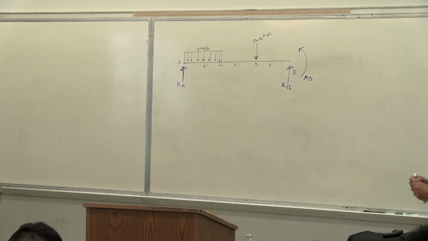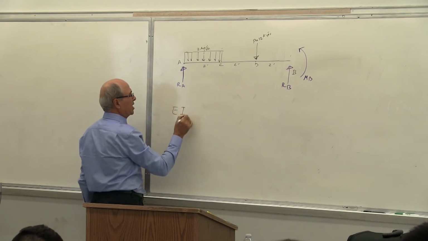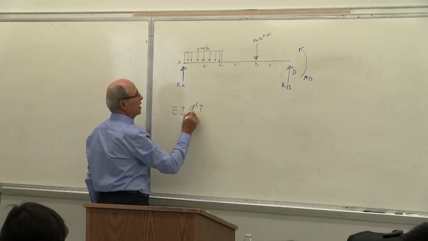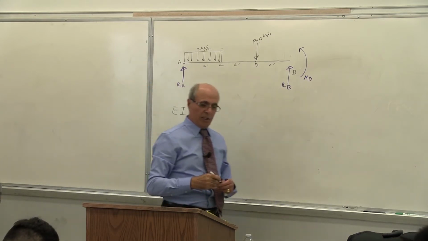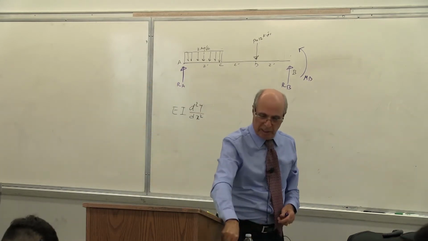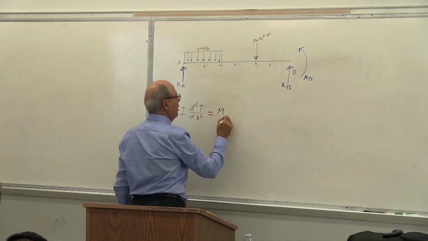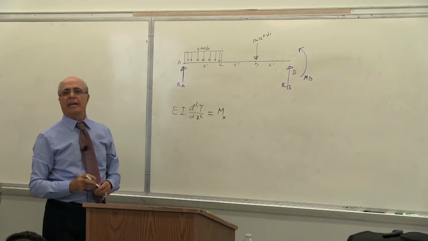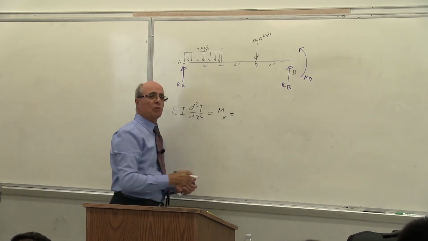So deformation is like that. EI, this is the equation of the elastic curve before we do the integration. We call it the differential equation. EI d2y/dx squared for this problem, of course, will be equal to M as a function of x. The question is, what is M(x)? So we have to write M(x).